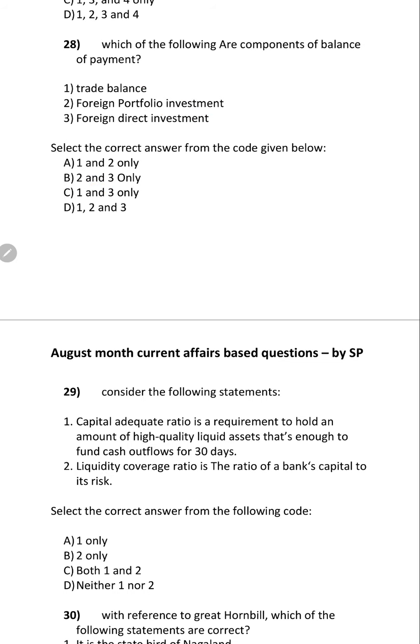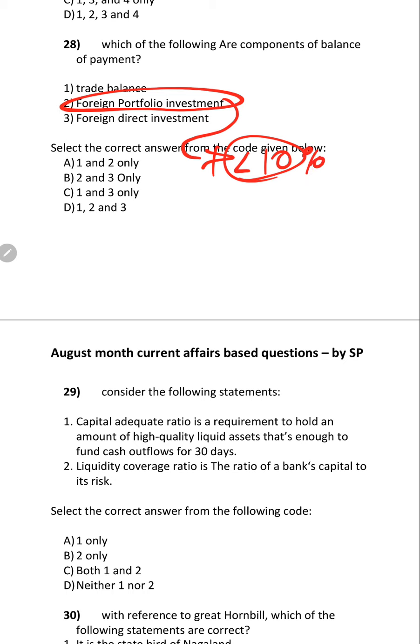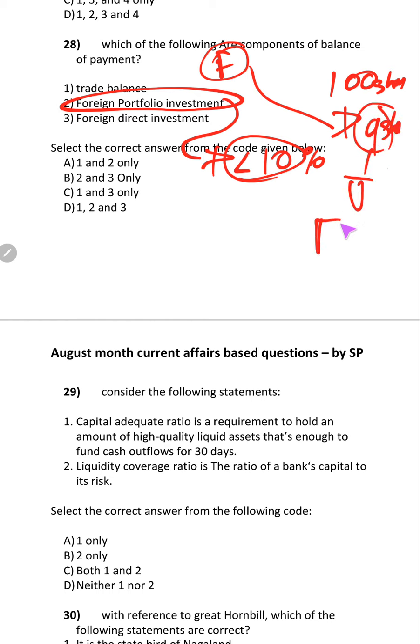Otherwise they may even ask about only foreign portfolio investment. What is foreign portfolio investment? If any investment which is less than 10% in a company, if a company has 100 shares, example, if foreign player comes and buys 9 shares, then it is known as foreign portfolio investment.